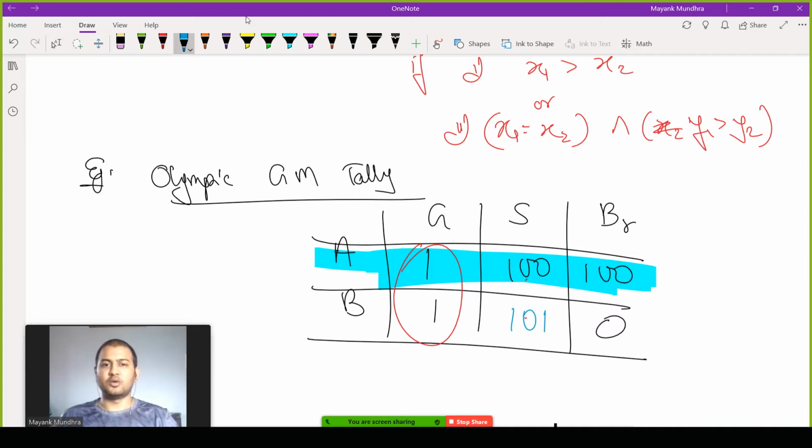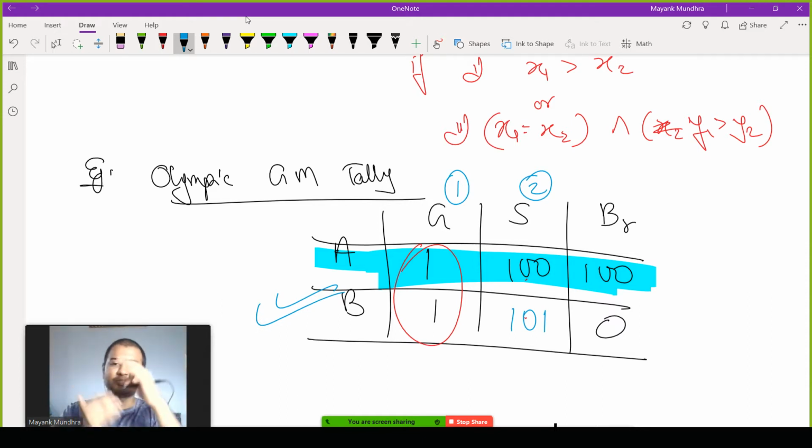Now gold is same, so then you come to silver. So first priority is given to gold. You check the number of gold medals. If number of gold medals is same, then second priority is silver. Then you check the number of silver medals. So silver medals is higher for B, so B will be ranked higher.